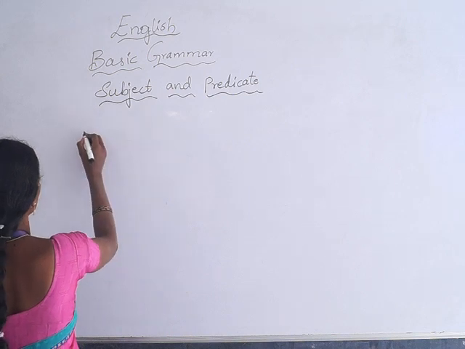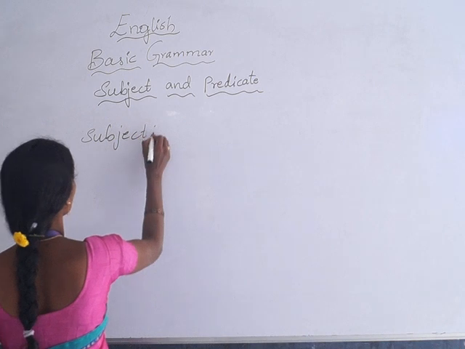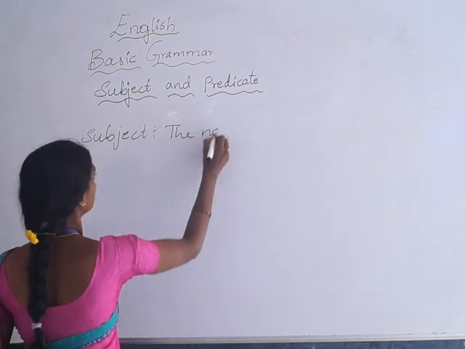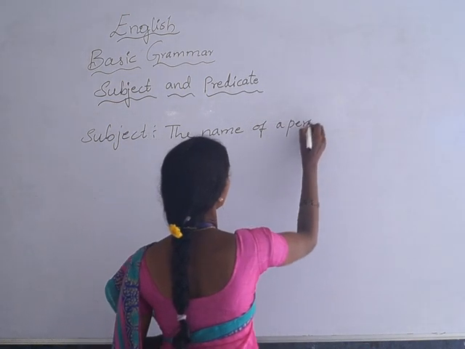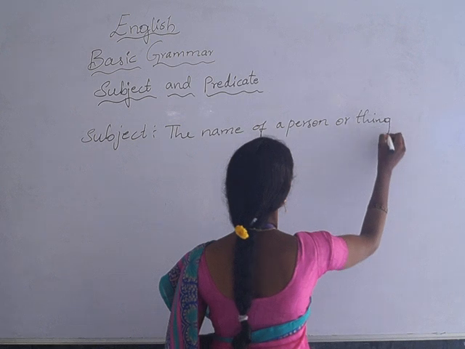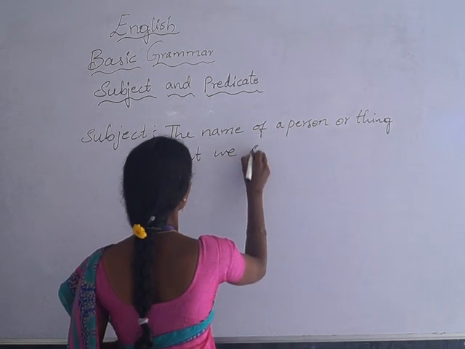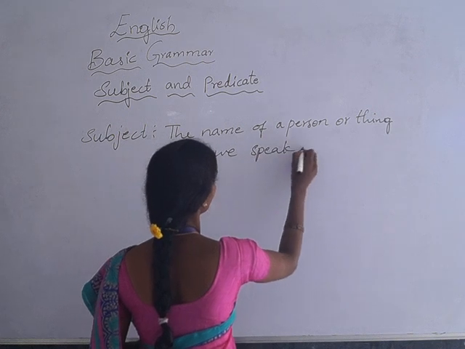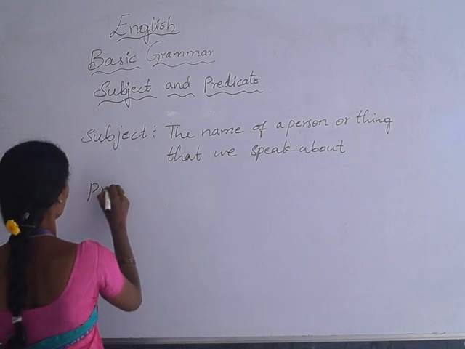I'll write the definition. Subject is the name of a person or thing that we speak about is subject. And what is predicate?